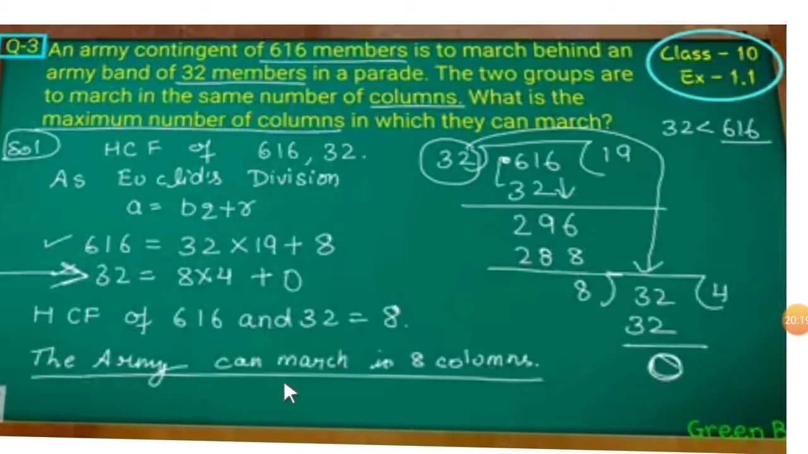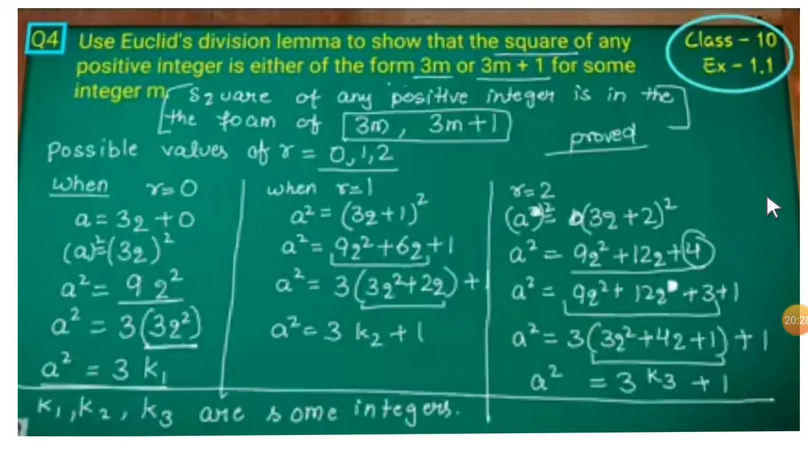Therefore, the army can march in 8 columns. This is the application of Euclid's division lemma.